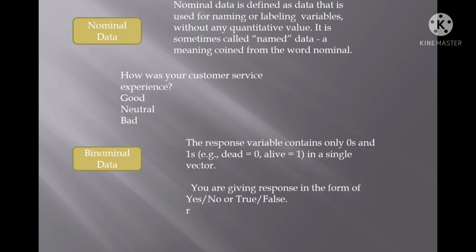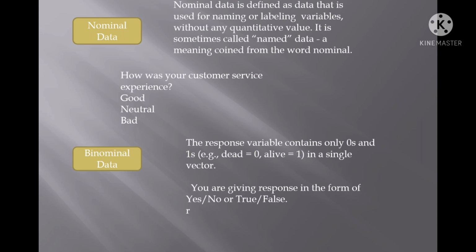Suppose we are taking the student attendance, and the student says yes, present, or no, that the student has not come. Then such type of data is known as binomial data. Or sometimes the student has to return the answer in only the format of yes or no.